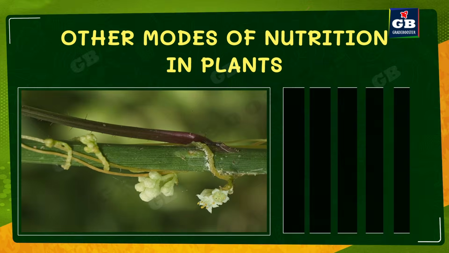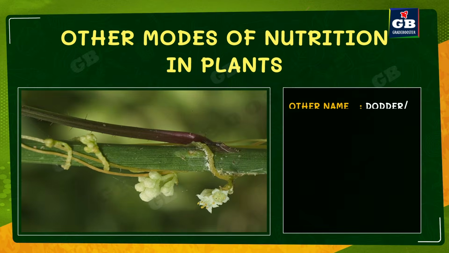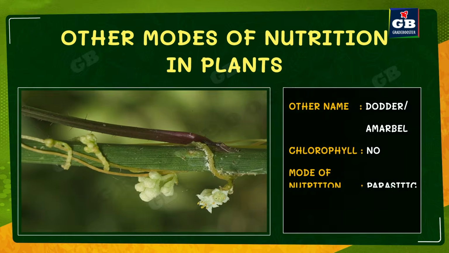There is a plant called Cuscuta. It is also called dodder or amarbel. All these are the names of the same plant. This plant cannot prepare its own food and it depends on another plant. So this kind of nutrition is called the parasitic mode of nutrition. So this Cuscuta plant is called a parasitic plant.